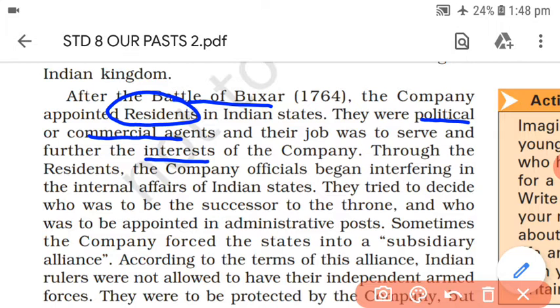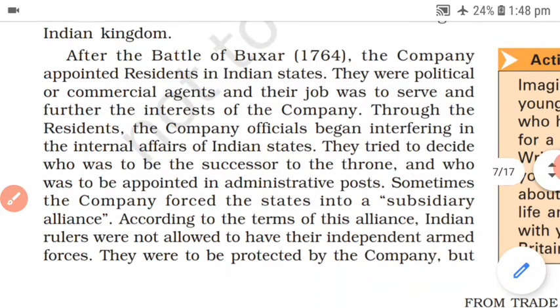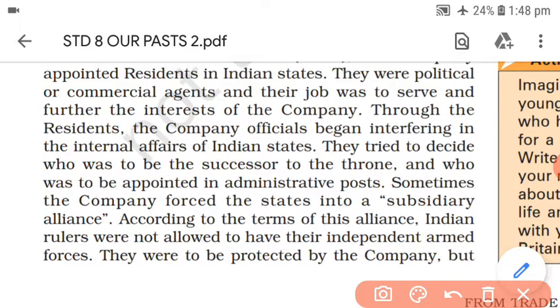And with the help of these residents, the company officials began interfering in the internal affairs of the Indian states. Means the role of interfering starts after the Battle of Buxar. They tried to decide who was to be the successor. It is not their duty, because if the ruler is an Indian state, it is his or her duty to decide who would be the successor. But now these residents started this, because they also had some role in the politics, and in who was to be appointed to administrative posts. They started deciding who should be appointed at what level.